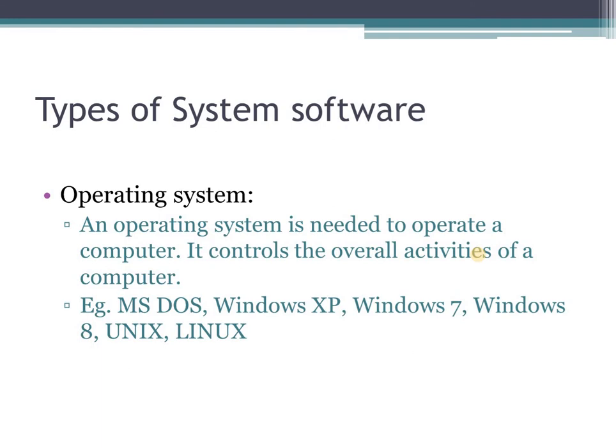Moving on to the types of system software. The first type of system software that we are going to learn is operating system. As the name suggests, operating system, it operates the computer. An operating system is needed to operate a computer. It controls the overall activities of a computer. It acts as a link between the user and the hardware and enables them to work together. When the computer is switched on, the operating system is the first program that gets loaded in its memory.